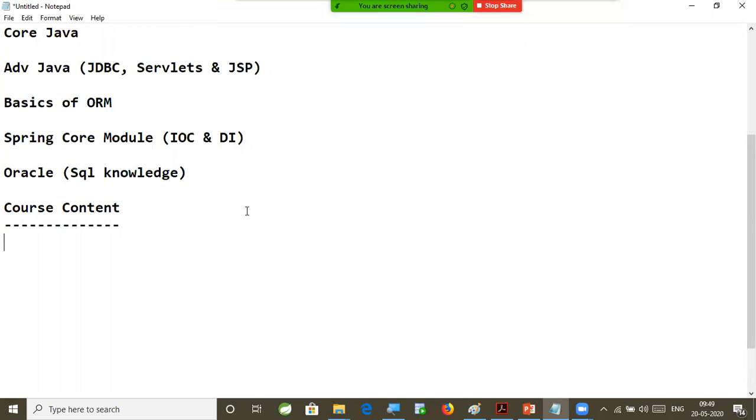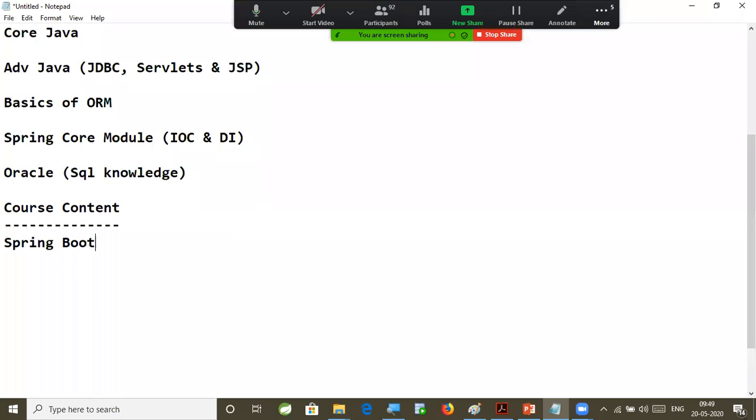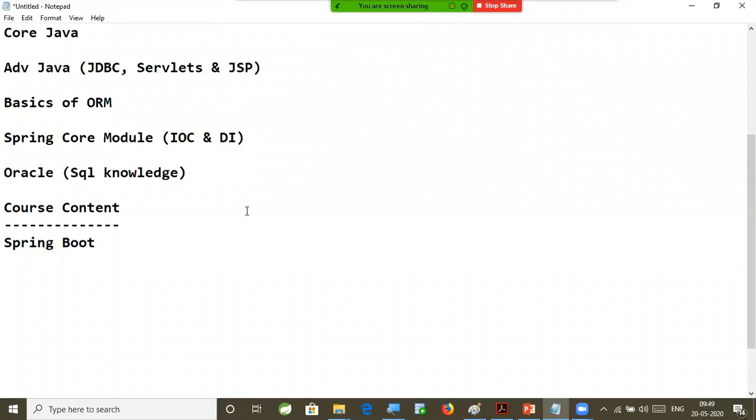Our course is divided into multiple parts. The first part is Spring Boot. Here we are going to understand several internals of the applications. When I develop a boot application, what are the configurations that I need to do in my pom.xml file? How is my boot application getting bootstrapped? Internals of my Spring Boot application.